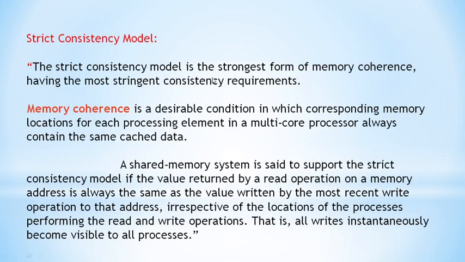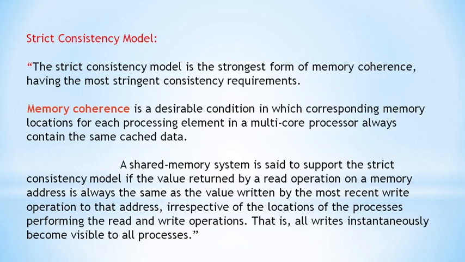So the strict consistency model is the strongest form of memory coherence. It means that if process P1 writes some data, P2 writes some data, and P3 writes some data, all those writes should be visible to all the processes.